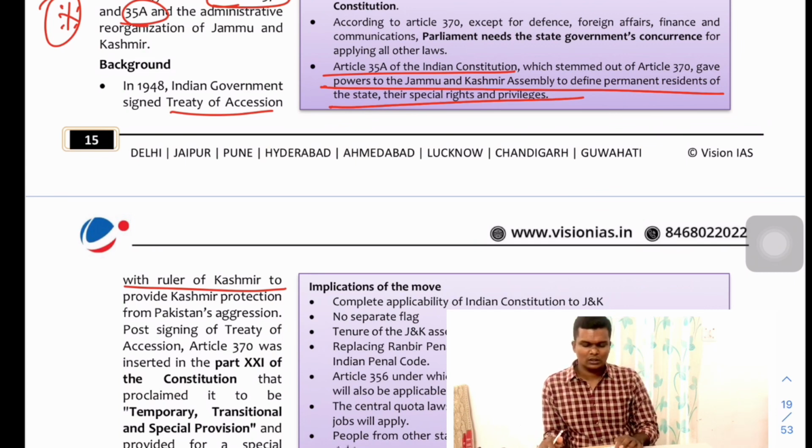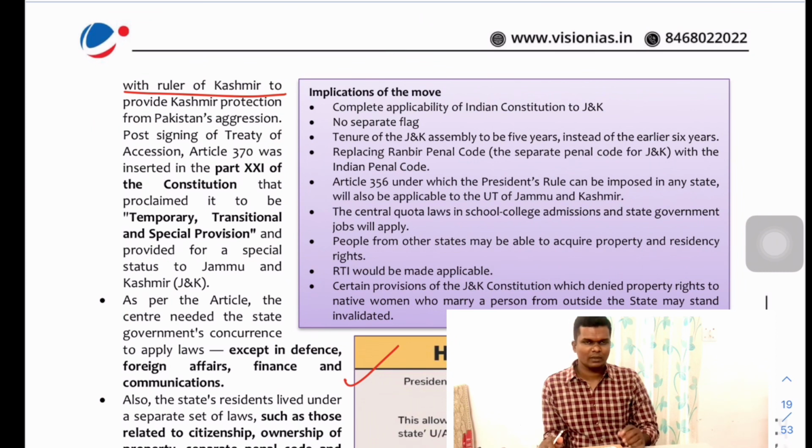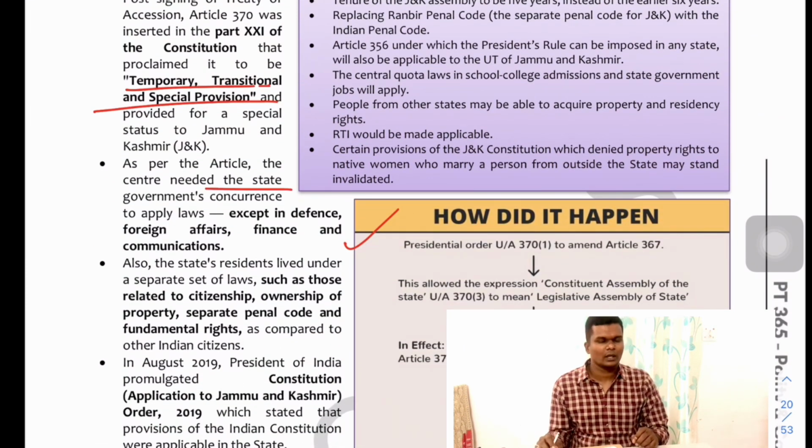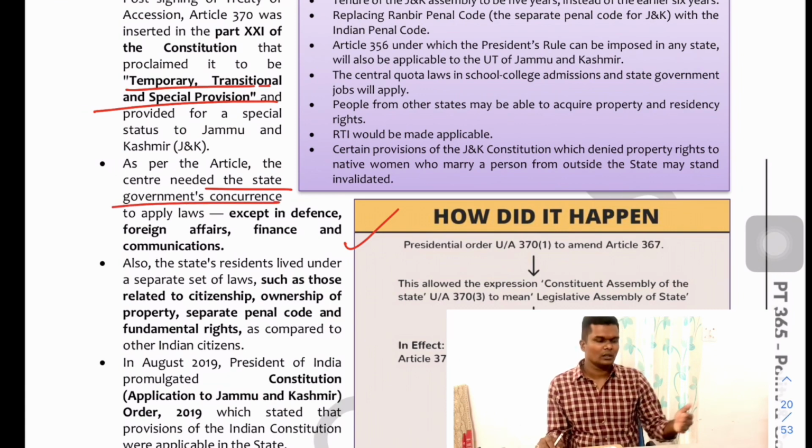So what was the historical background? In 1948, there was a treaty of accession between the ruler of Kashmir and the Indian government. We signed an agreement that there would be a temporary transitional provision, Article 370, till Jammu and Kashmir is completely integrated into India.